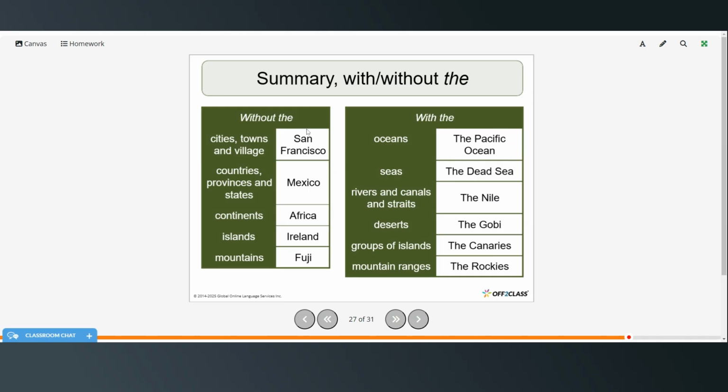All right, so this is just a summary of the rules. Without the: cities, towns, and villages, countries, provinces, and states, continents, islands, and mountains. We do use the with oceans, seas, rivers, canals, and straits, deserts, groups of islands, and mountain ranges.